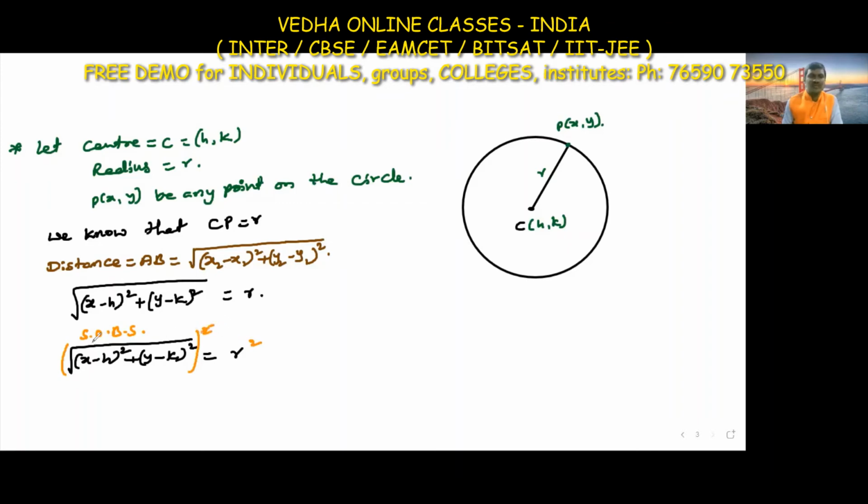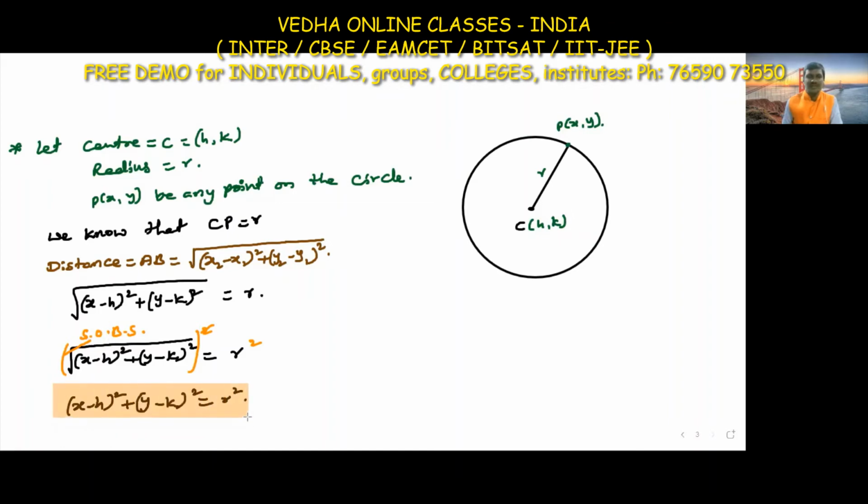The square and root get cancelled. So then we get x minus h whole square plus y minus k whole square is equal to r square. This is the equation of the circle.